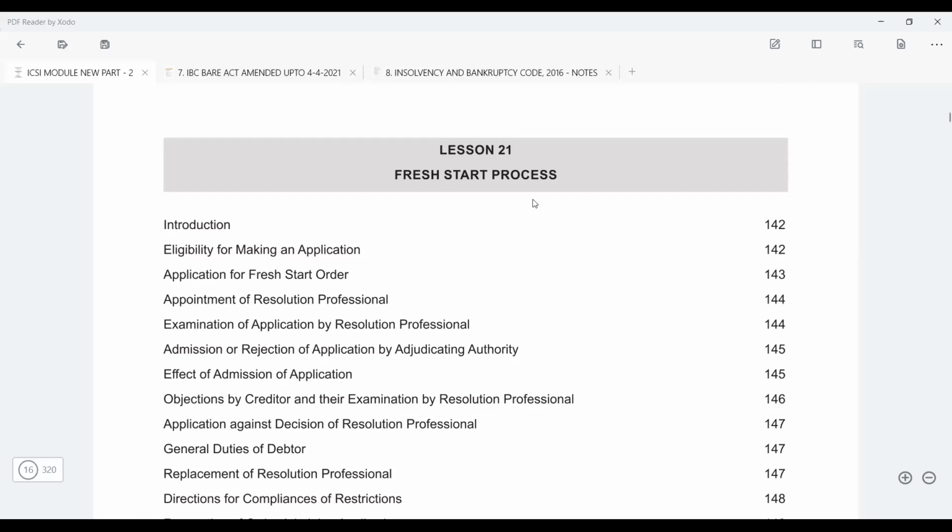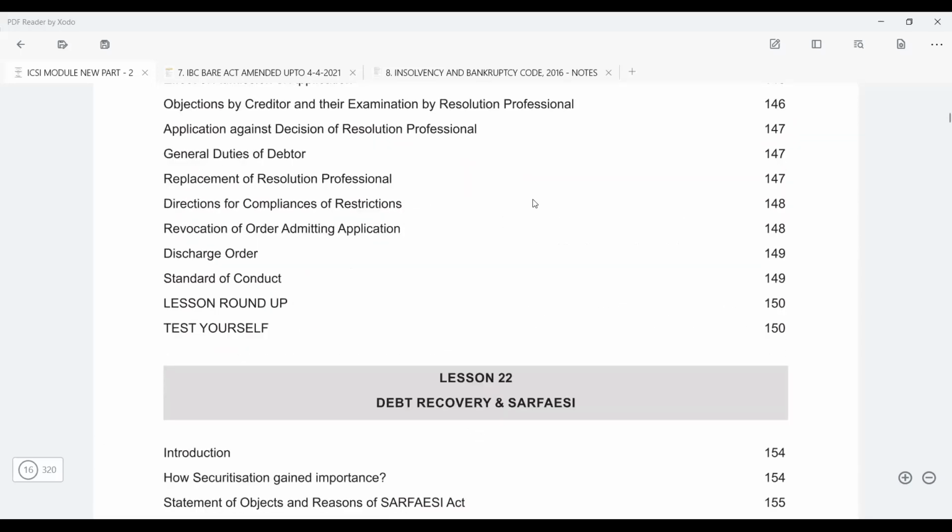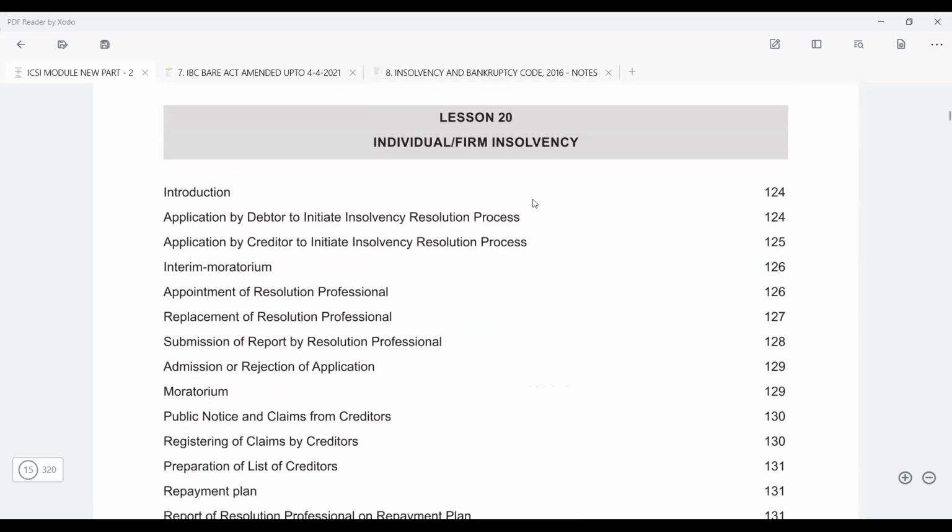They have not given too much content. It's a very precise material which you have, so don't worry about the content. And then tomorrow, as I said, fast track, fresh start process and individual insolvency.